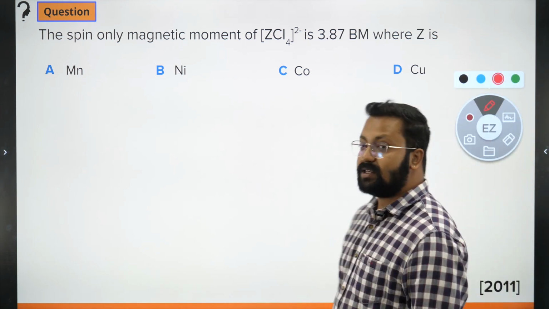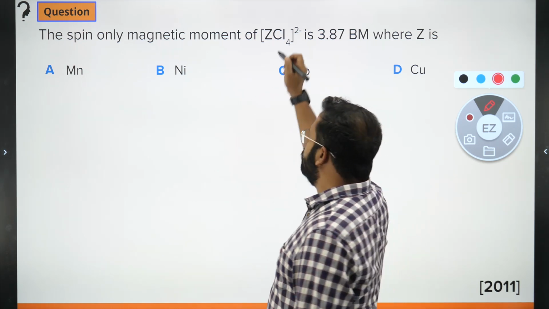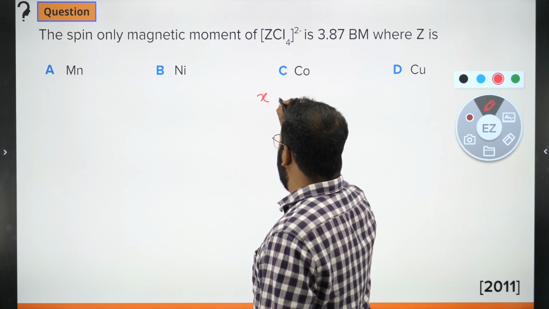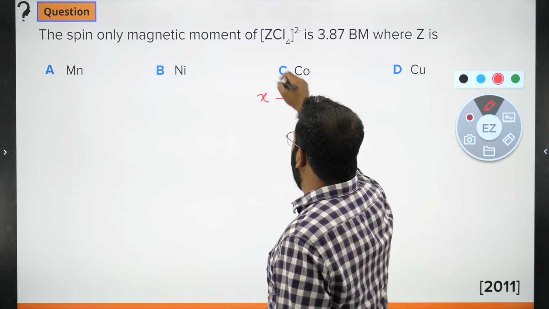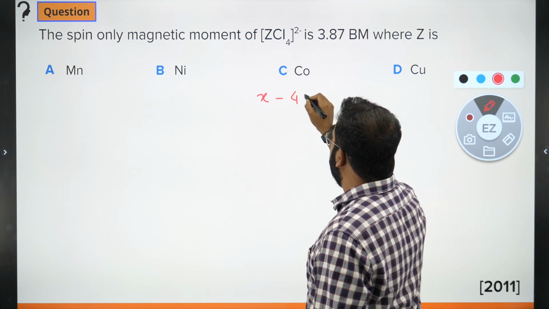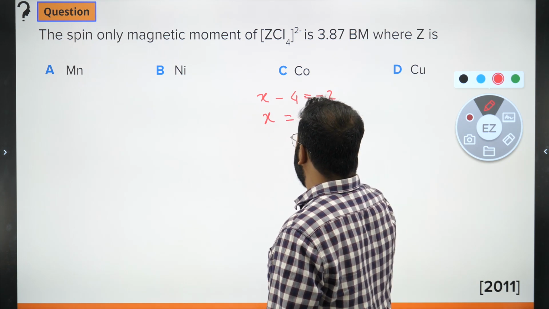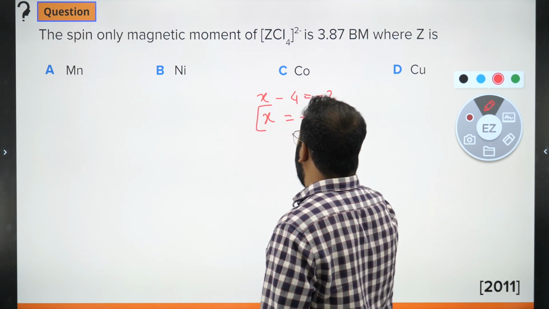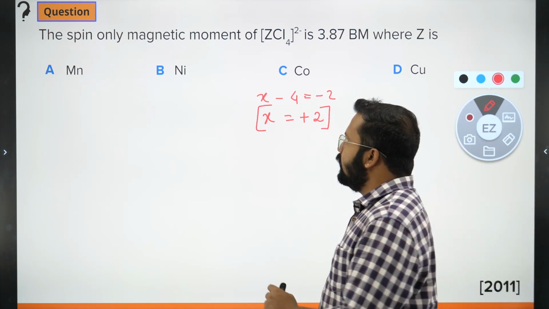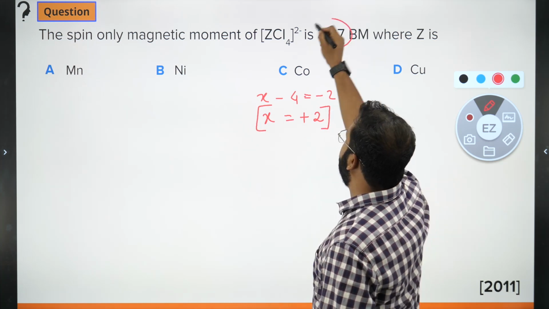What we do is we first calculate the oxidation state on Z. So the oxidation state on Z is, let's say, X, and the oxidation state on chlorine is -4 in total, which is equal to -2. So X turns out to be +2. If X is +2, then which of these elements have this value of magnetic moment?